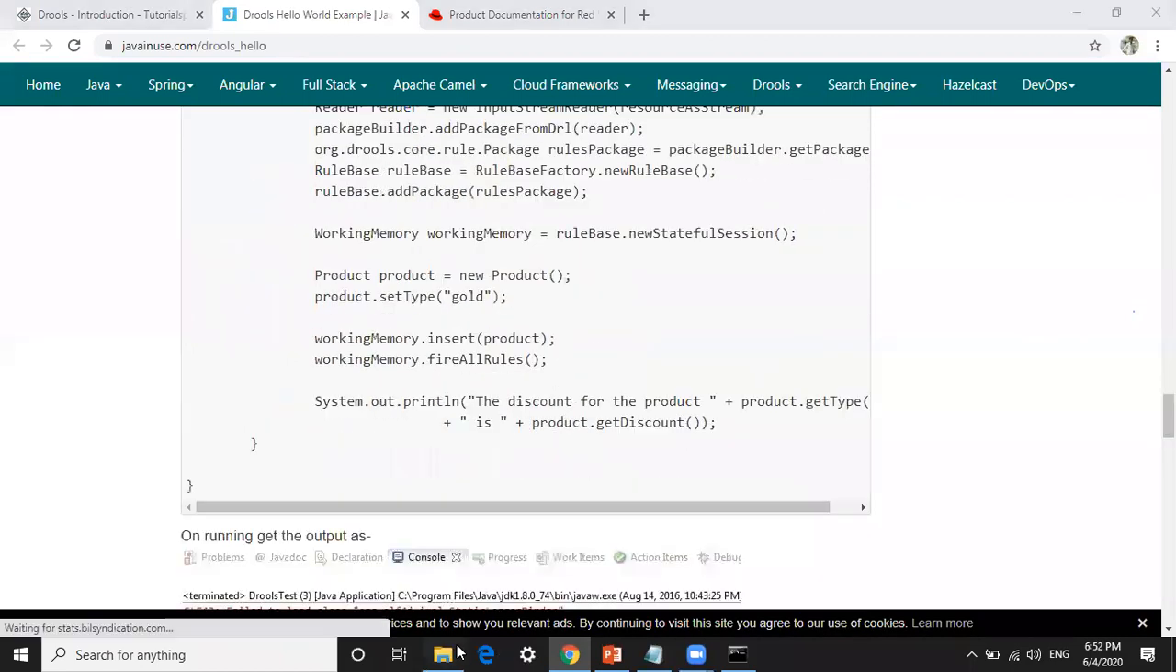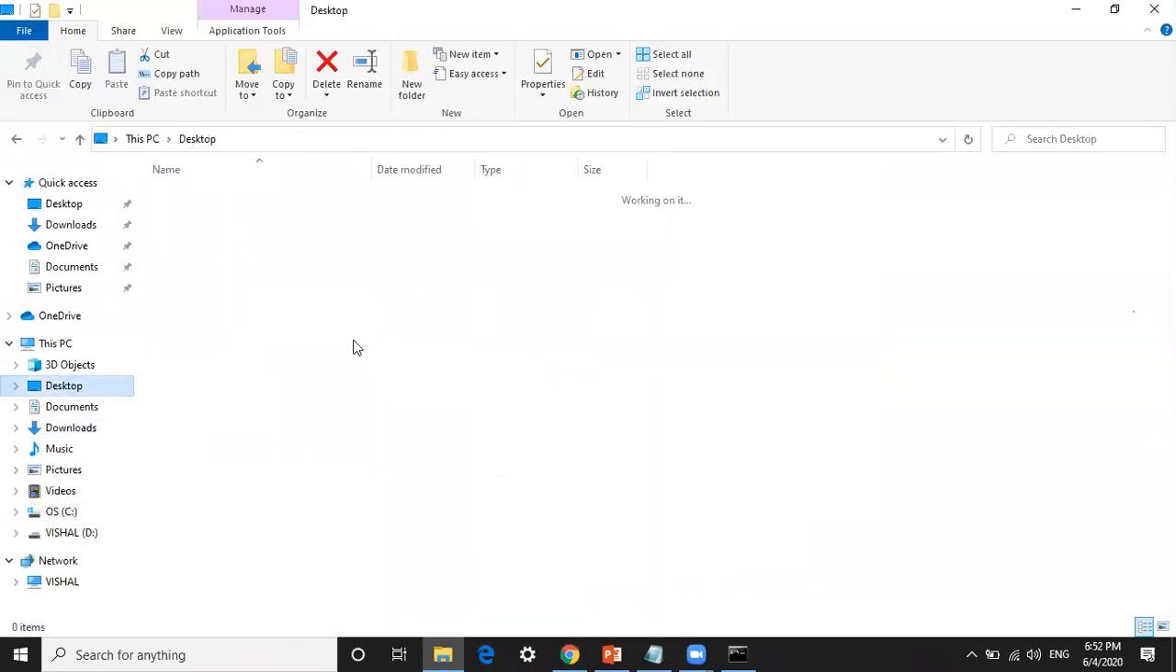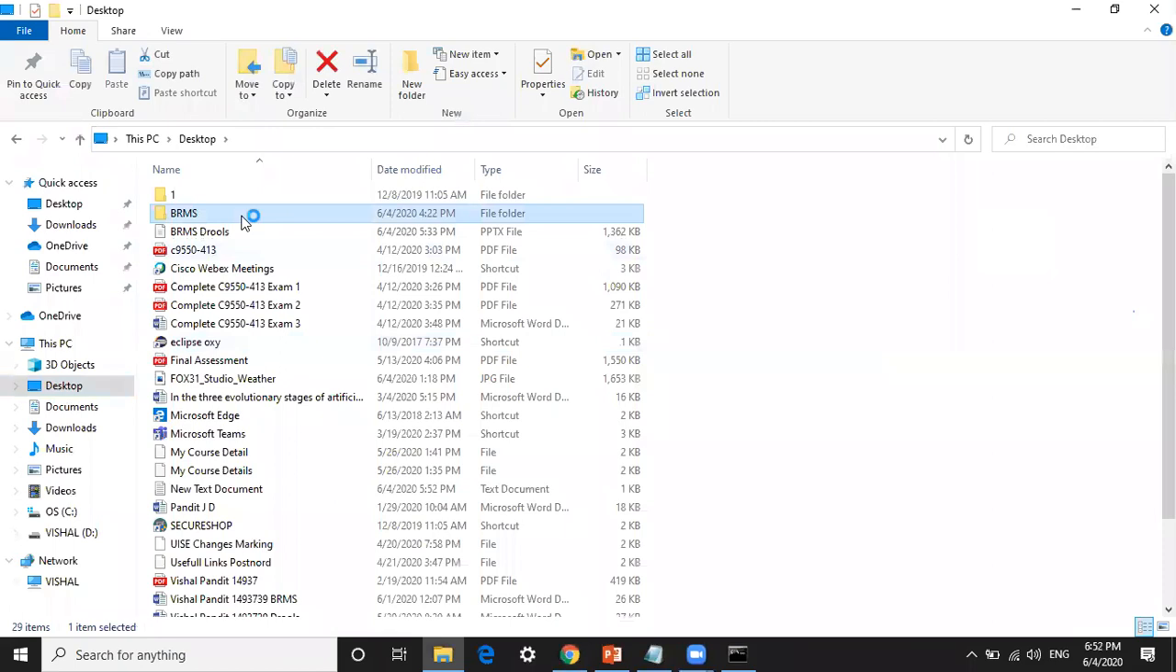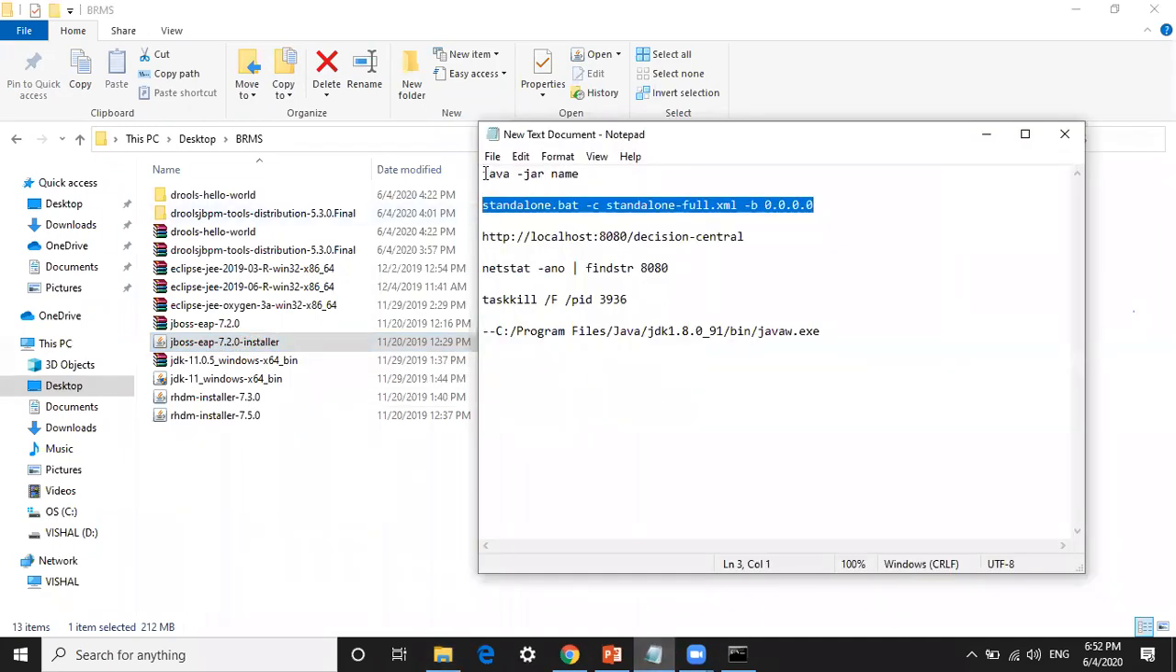If you download that file, this is the EAP installer file. You just need to download it from the Red Hat website. You need to execute that jar file using the command java -jar and that particular name. It gives you the installation from a UI form.